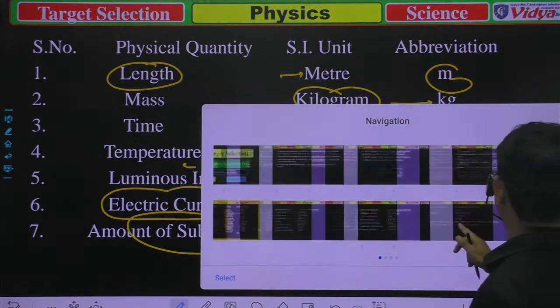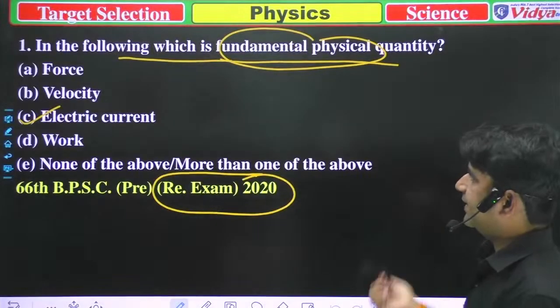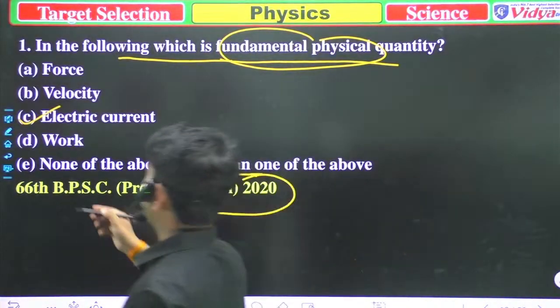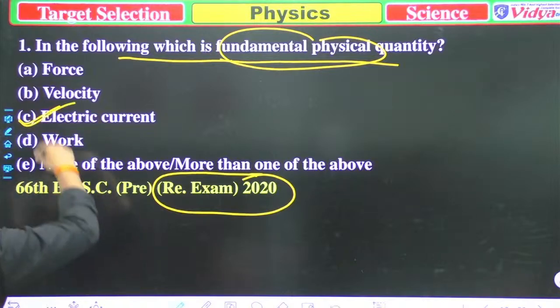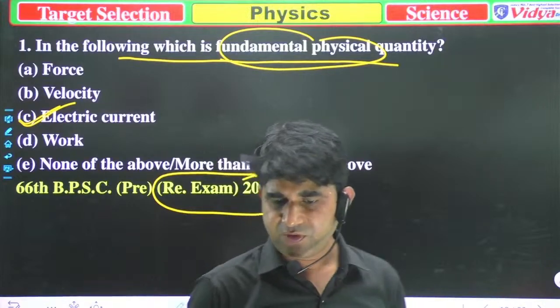So where is our first question? Yeah, the correct option is option C, that is the electric current, and all of the others are incorrect. Now we'll move to the next question.